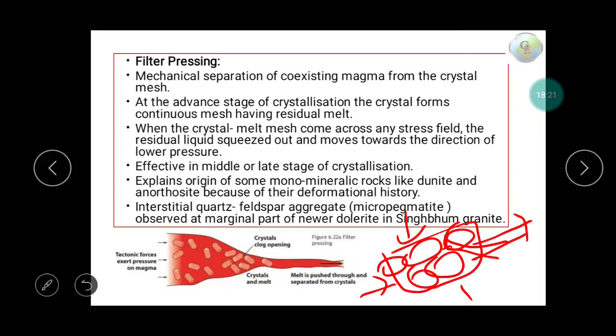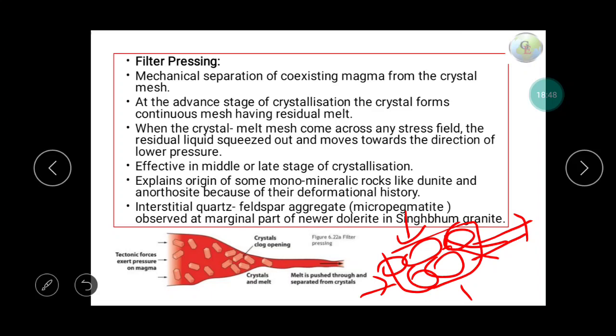At the advanced stage of crystallization, the crystals form a continuous mesh having residual melt. When the crystal mesh comes across any stress field, the residual melt is squeezed out and moves towards the direction of lower pressure. Effective in the middle and late stage of crystallization, it explains the origin of some monomineralic rocks like dunite and anorthosite, because of their deformational history.